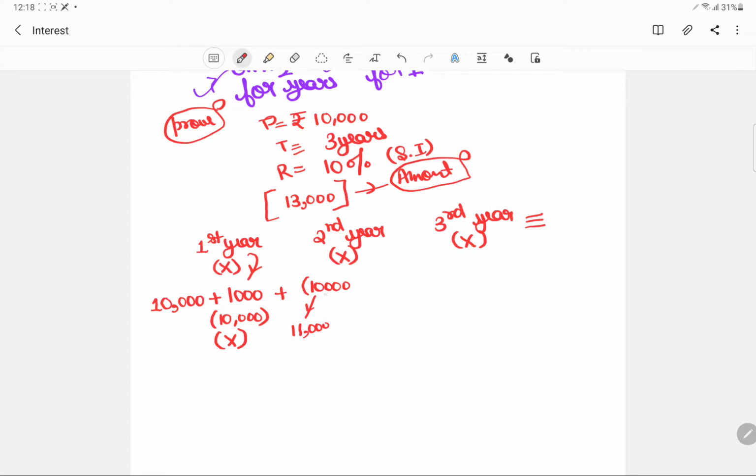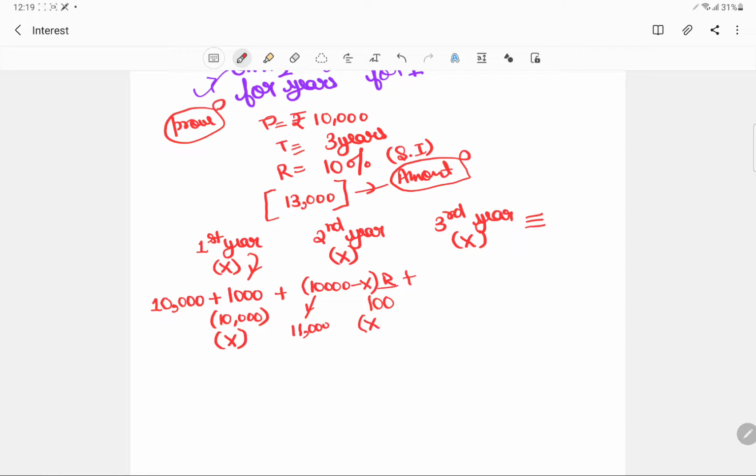But since it's simple interest, we will take 10,000 itself. Now this is 10,000, but the amount of money I paid is X, and the interest would be charged on this. So this would be rate by 100. For the second year, I would be charged an interest on this amount.